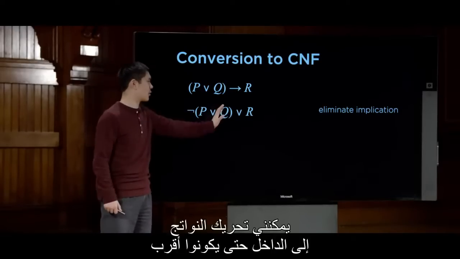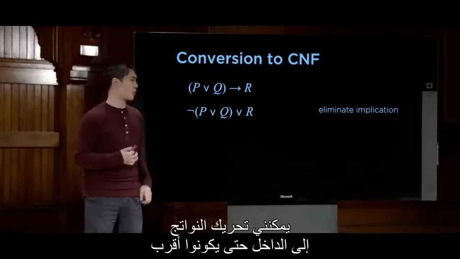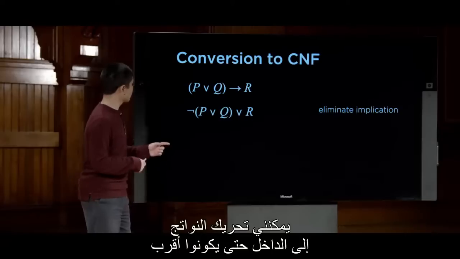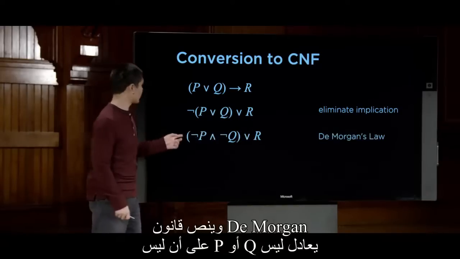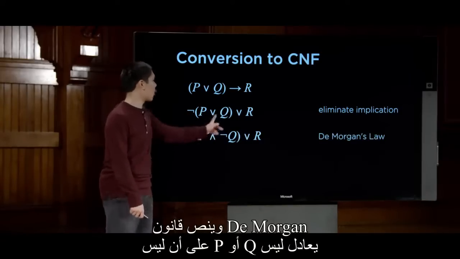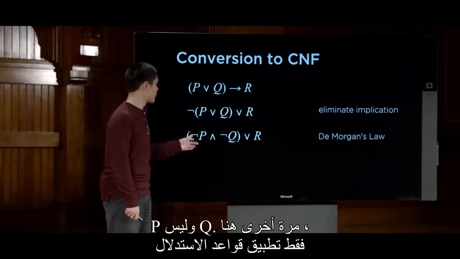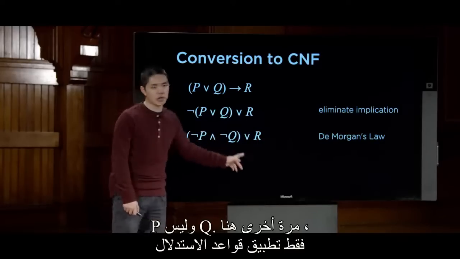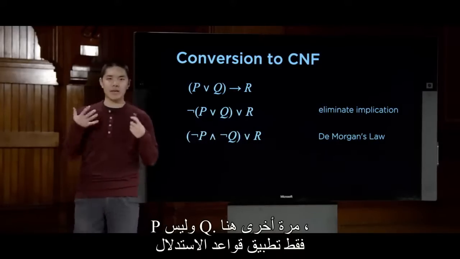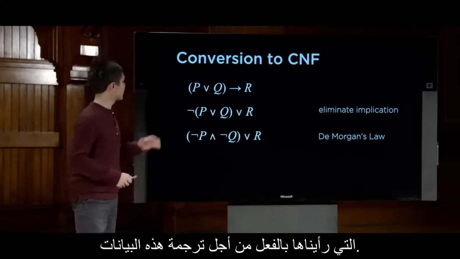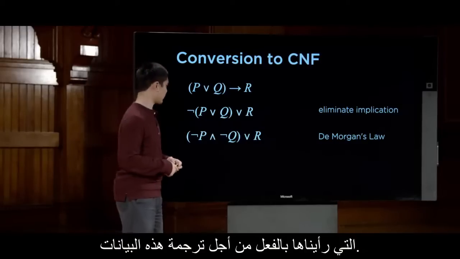I can move the nots inwards so they're closer to the literals themselves by using De Morgan's laws. And De Morgan's law says that not (P or Q) is equivalent to not P and not Q. Again, here, just applying the inference rules that we've already seen in order to translate these statements.